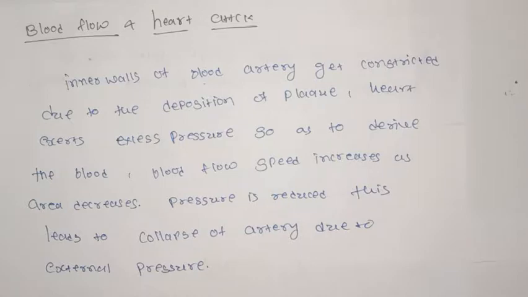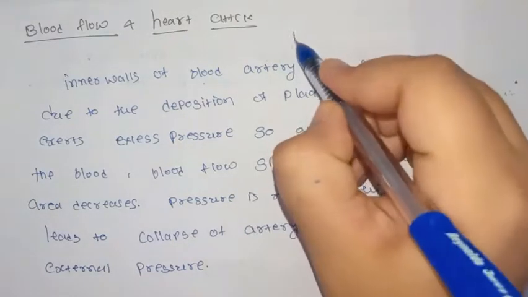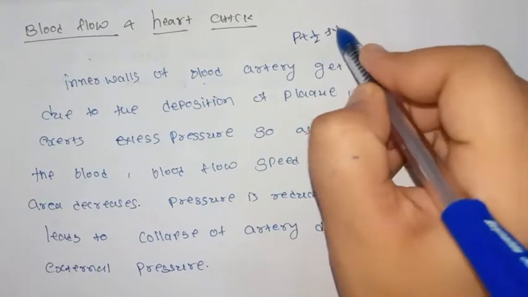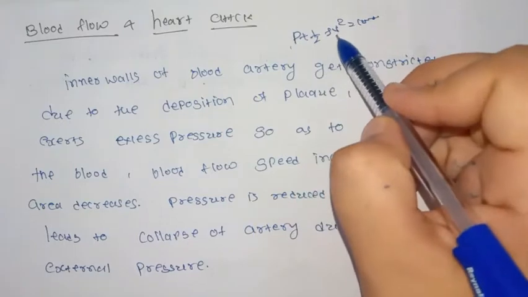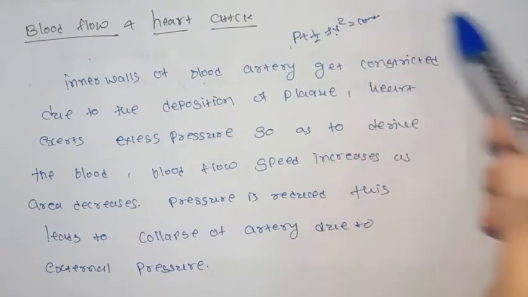Blood flow speed increases through it in accordance with the equation of continuity, because as the area decreases due to plaque, the speed of blood will increase. The increased blood flow reduces the pressure at the constriction because P plus half rho V square is equal to constant. Speed is increased, so pressure is decreased.